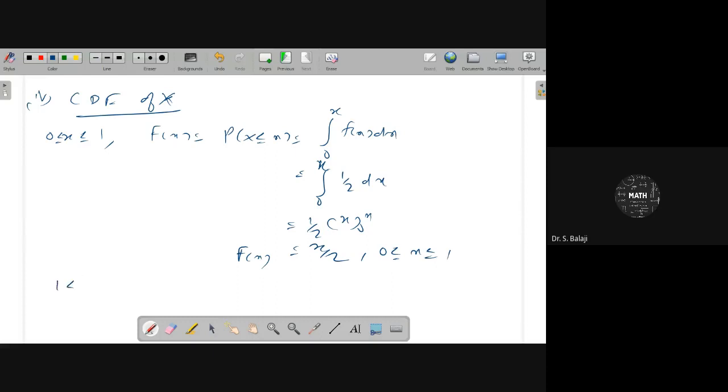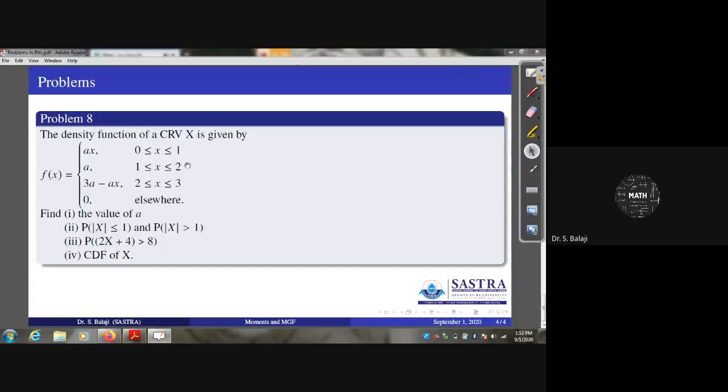Similarly, for 1 less than or equal to x less than or equal to 2, you have to find f of x carefully, because you have to move up to 2. You have to add 0 to 1 also here: the integral from 0 to 1 of f of x dx, plus, after 1, you move up to x: the integral of f of x dx. You have to add the previous probability value, but in this range you have to move up to x.